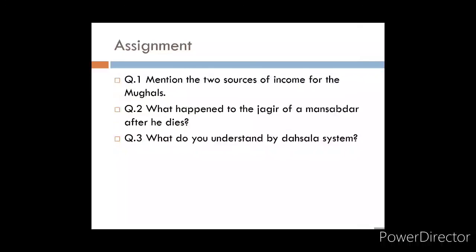Clear? Now, coming to the assignment, question number 1, mention the 2 sources of income for the Mughals. Question number 2, what happened to the Jagir of a Mansabdar after he dies? Question number 3, what do you understand by the Dehsala system? These all 3 topics we have discussed. Hope you all have understood it well. So, do this assignment in your copy.